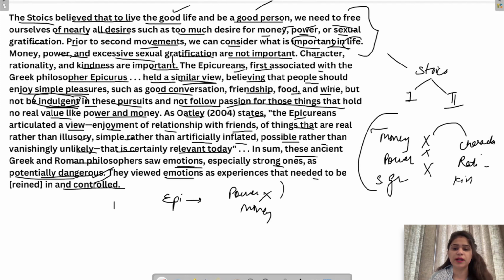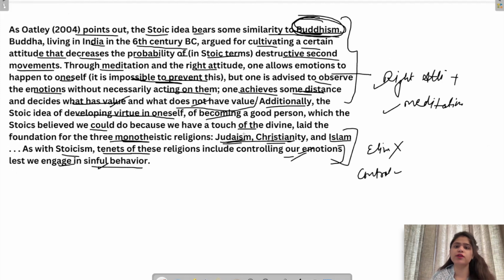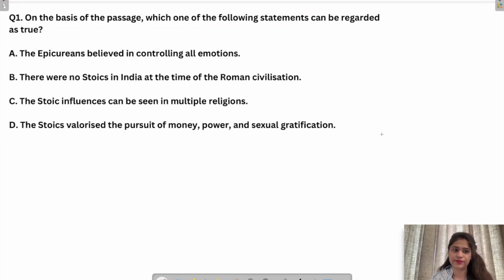We read about the Epicureans' view. And then, how we should control our emotions. And then we read about Buddhism, how these schools are similar to what Buddhism also preaches. And then we're talking about how they influence other religions, Judaism, Christianity, and Islam as well. So this was the passage. Now let's come to questions.